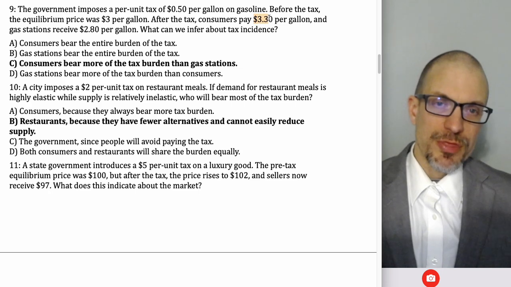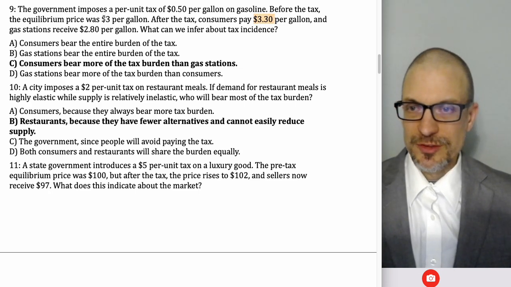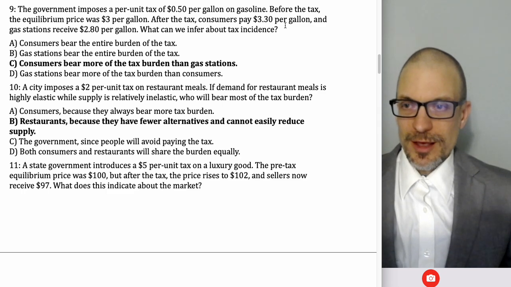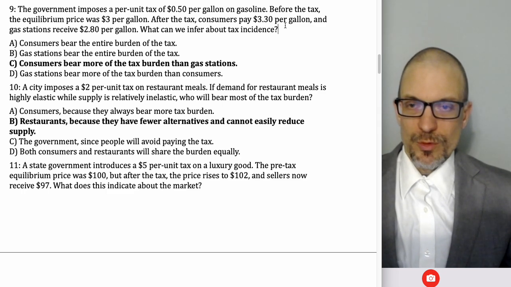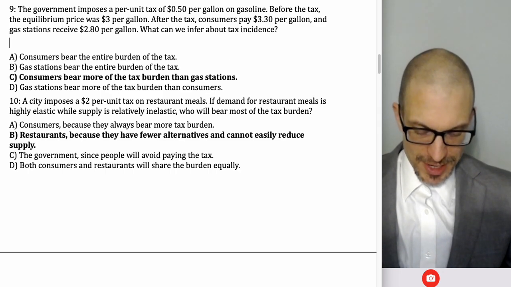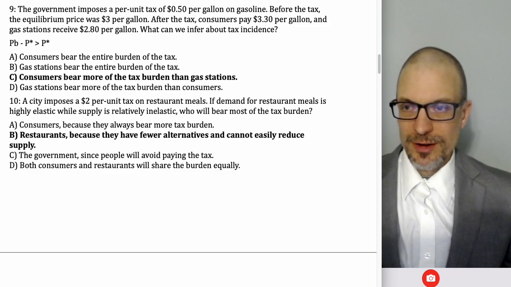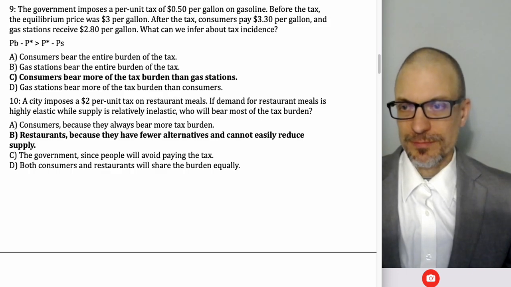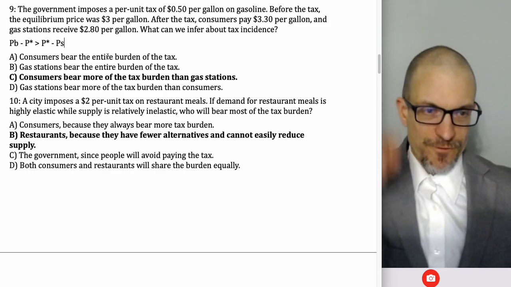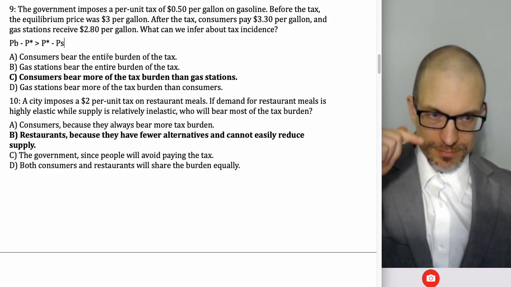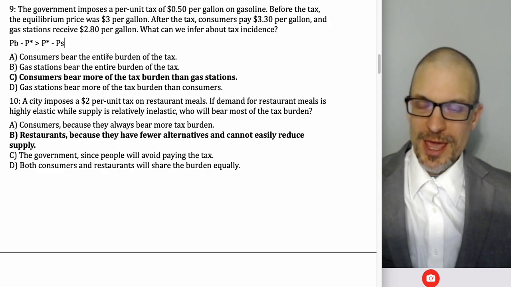Right? We can think of $3.30 as PB. This is P star, and this is PS. And remember, what we're comparing is PB, the price paid by buyers, minus P star, which is greater than P star, the equilibrium, minus PS. Right? So vertically, I'll show this in a second. For a tax, PB is going to be the higher price. That's what buyers are paying.